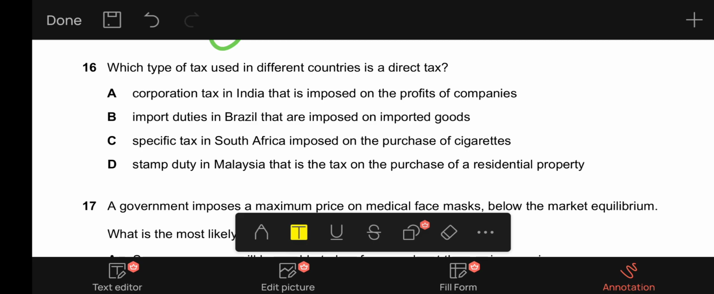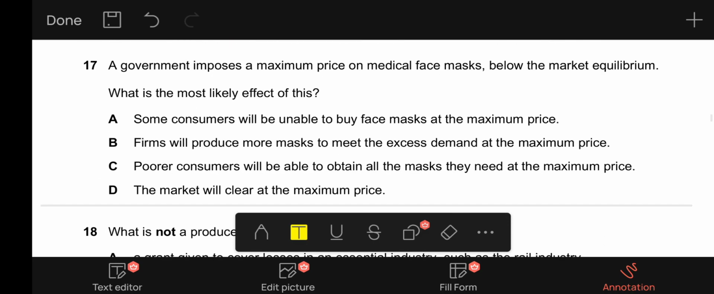Let's move on towards 17. It says a government imposes a maximum price on medical face masks below the market equilibrium. What is most likely effect of this? So government has imposed a maximum price which is below the market equilibrium. What will be the effect of this? They're asking. A, it says some consumers will be unable to buy face masks at the maximum price.